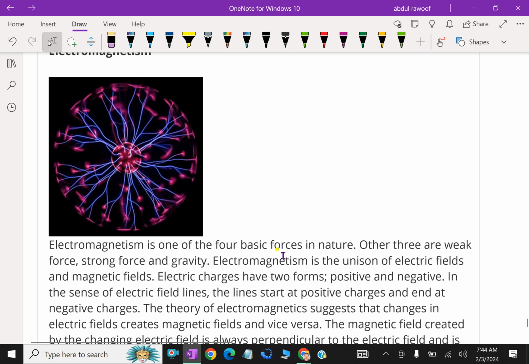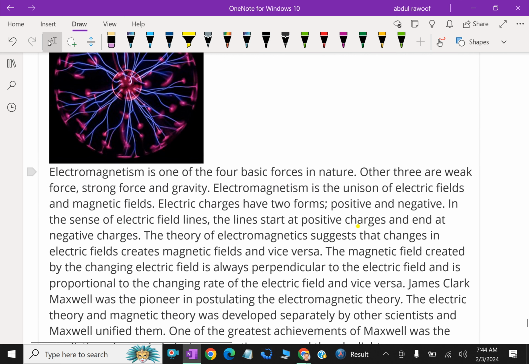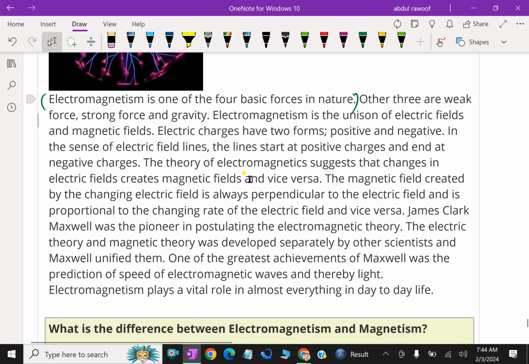What is electromagnetism? Electromagnetism is one of the four basic forces in nature. The other three, we know, are the weak force, the strong force, and gravity. Electromagnetism is the emission of electric fields and magnetic fields. Electric charges have two forms, positive and negative. In the sense of electric field lines, the lines start at positive charges and end at negative charges.